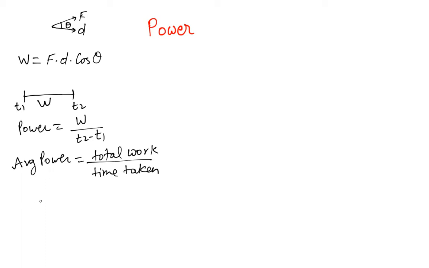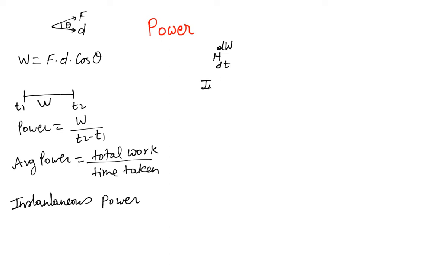But also, there's something called instantaneous power. Let's see what instantaneous power is. How much power were you putting in at a particular instant? So for example, let's say you did some small amount of work dW from here to here, and this was done in a very short time interval dt.